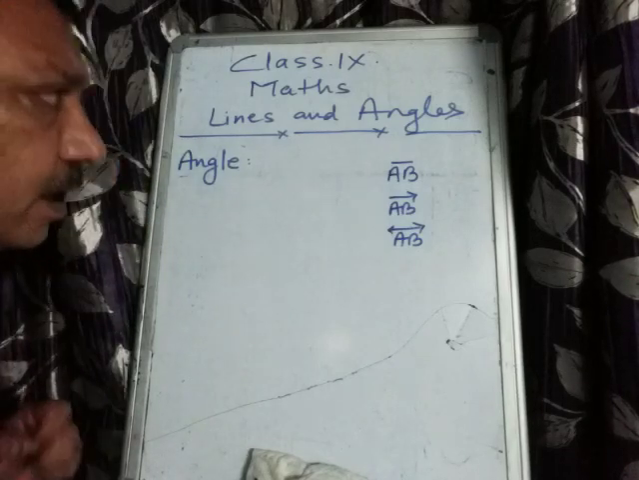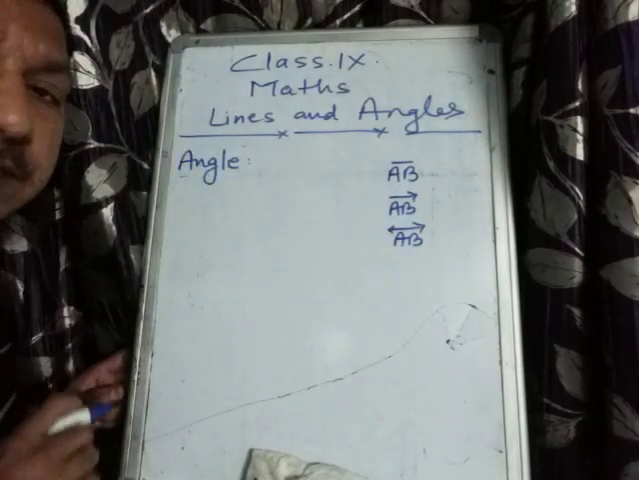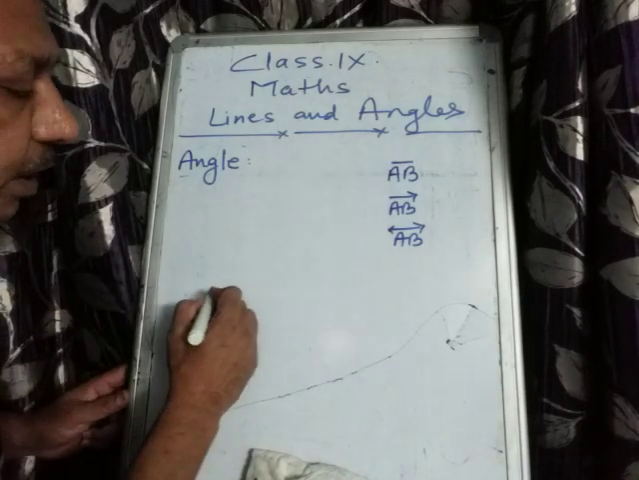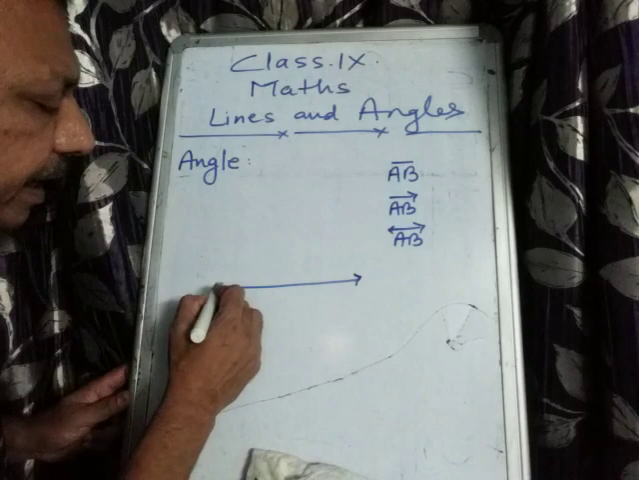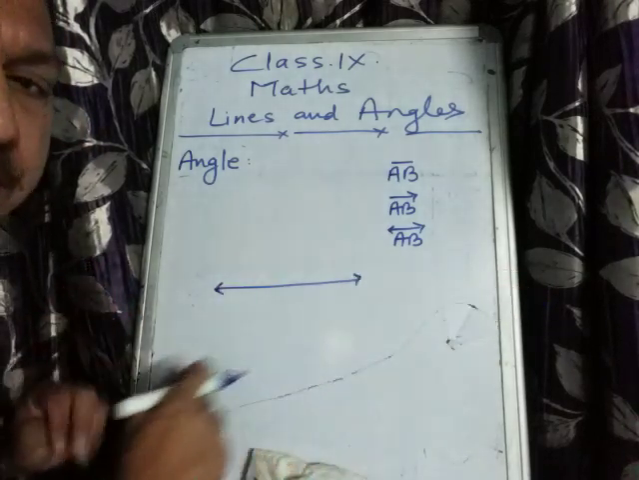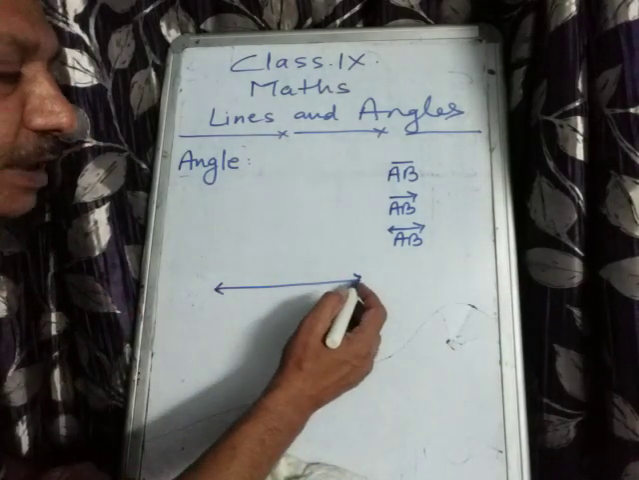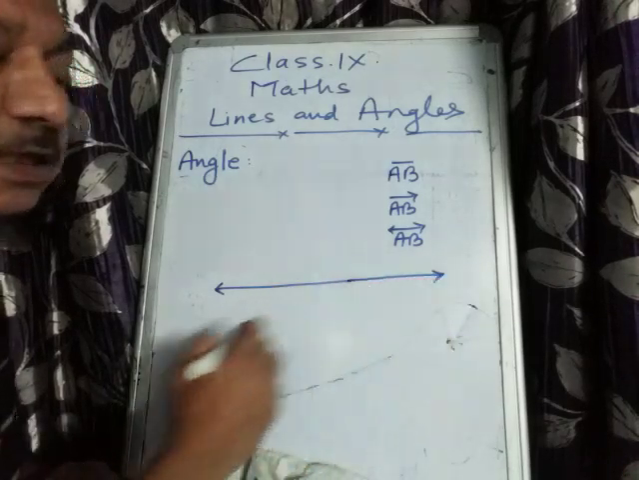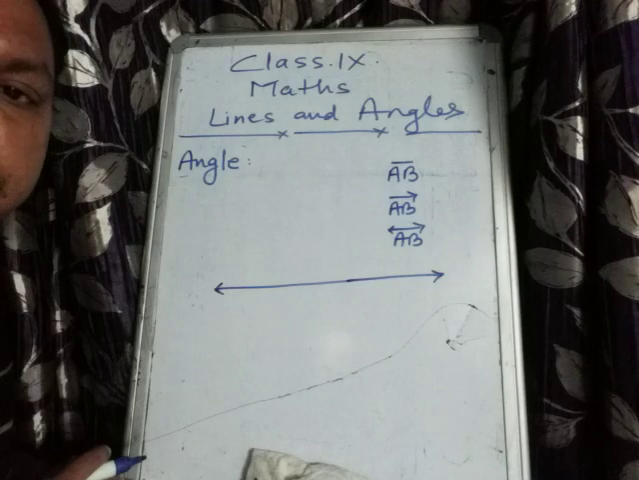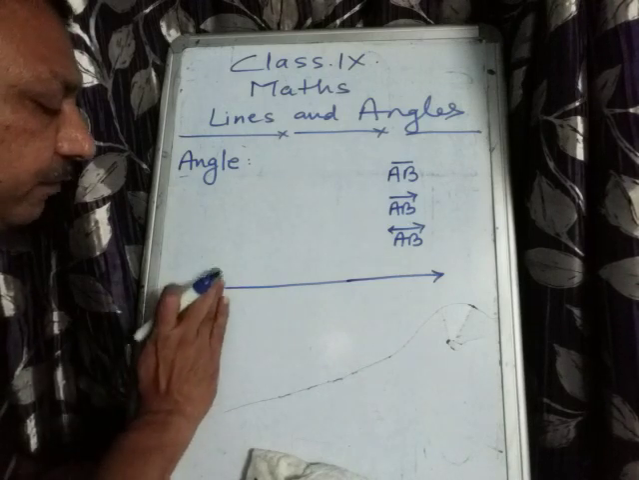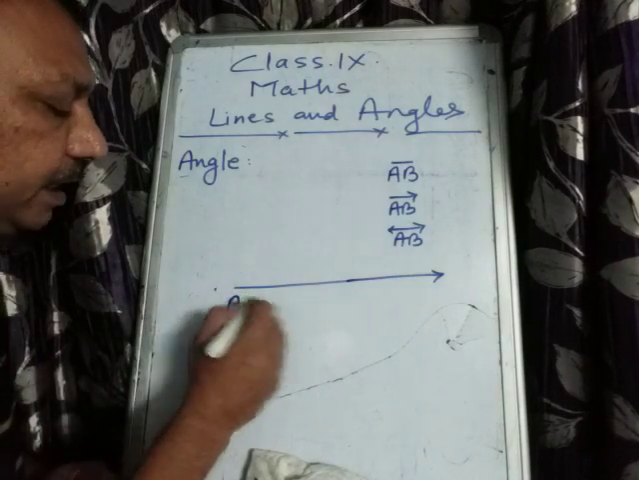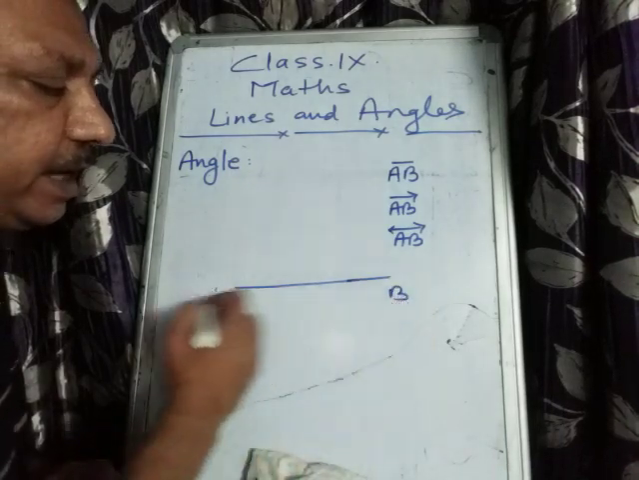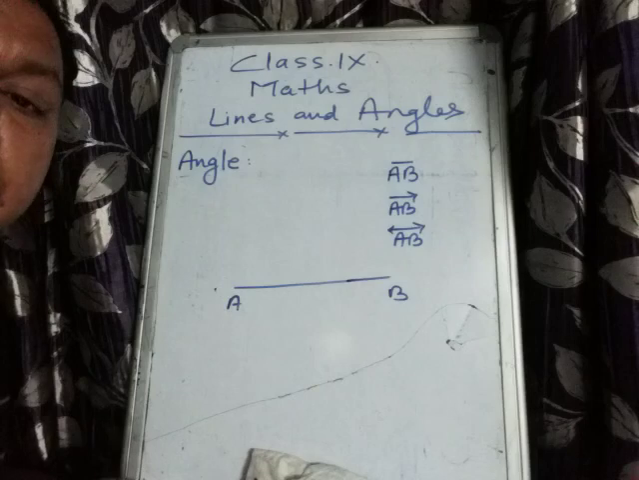Okay, lines. What is a line? Suppose you are drawing a line that can be extended in both ways, it is endless. This arrow is showing that it can be extended from here. If you want, you can extend it here, then it is a line. But suppose you have taken a line AB, a measured line, then it becomes a line segment.